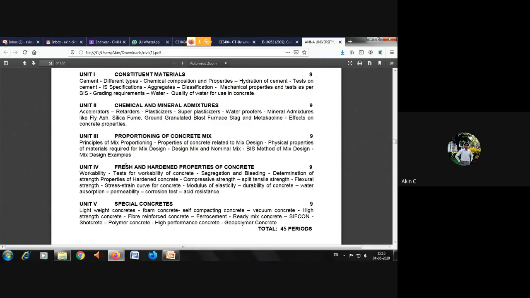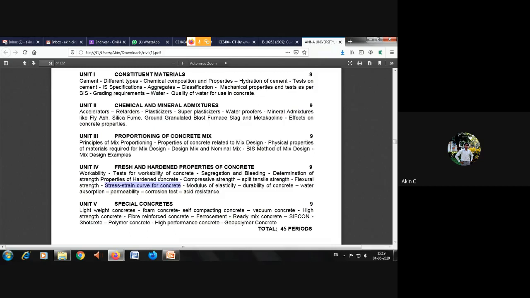The next portion, Unit 4, is fresh and hardened properties of concrete. In this segment, we have seen about workability, tests of workability, segregation. You might have heard about the slump test, slump cone test, which we have discussed in the class. And determination of strength properties of hardened concrete: compressive strength, flexural strength, split tensile strength, where Bhuvaneshwari has also taken this topic in the class hours, in the seminar class. And the stress strain curve, which was taken by Devaraj in the class. Then modulus of elasticity, durability of concrete, water absorption, permeability, corrosion test, acid test.